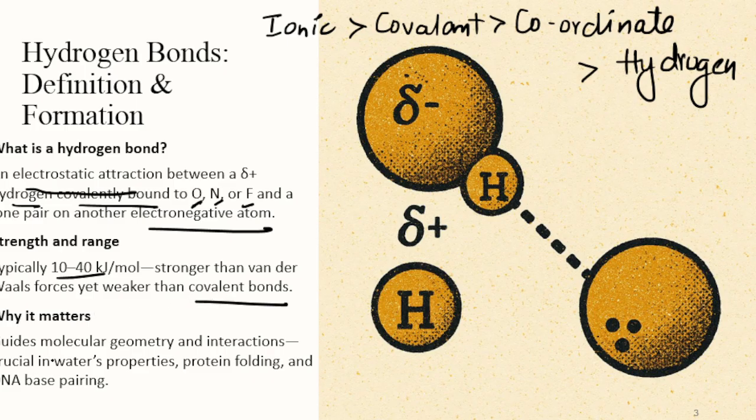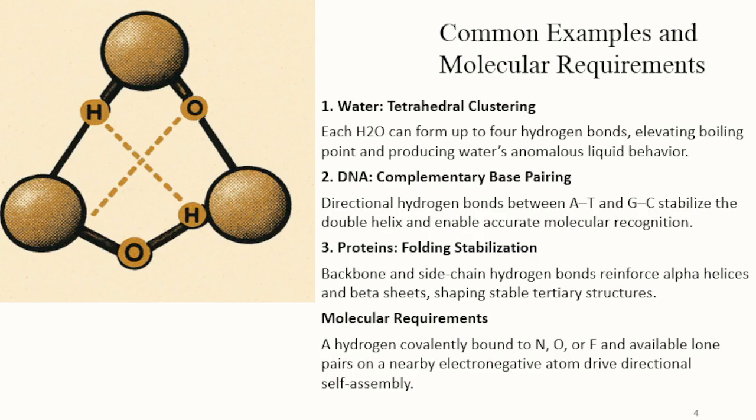Now, why do we study hydrogen bond? We study it because it guides molecular geometry and interactions crucial in water properties, protein folding, and DNA base pairing. So these are some of the important aspects of the hydrogen bond. Now, we are talking of the applications, like water.